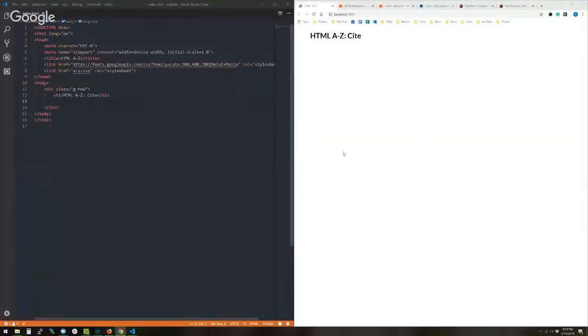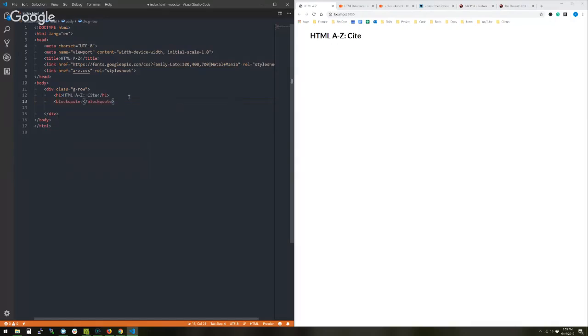Okay, so for today, we're going to talk about the cite element. And this one is one of those that makes me frustrated with HTML, because it seems like when you're citing work, it's usually the person that you're citing. And in this case, we don't really use the person's name to cite for our reference.